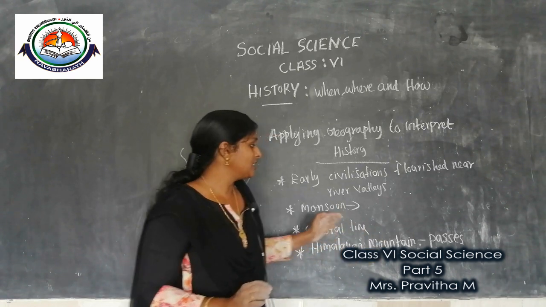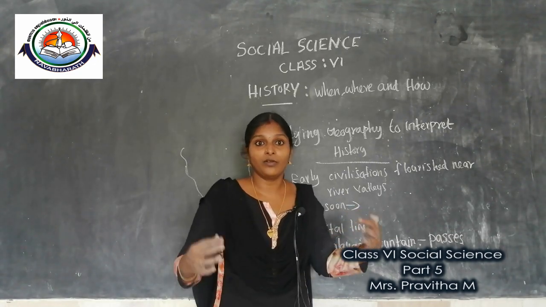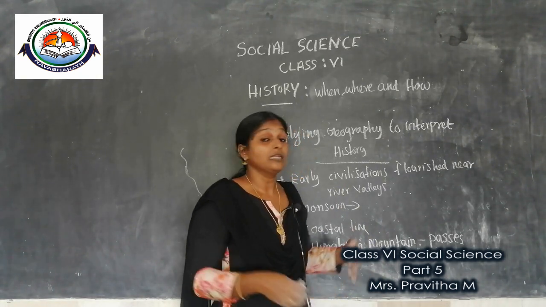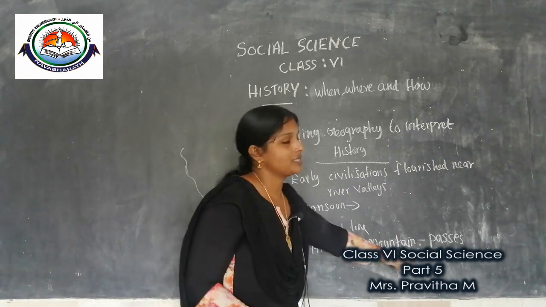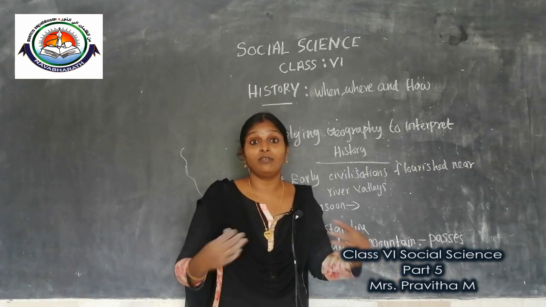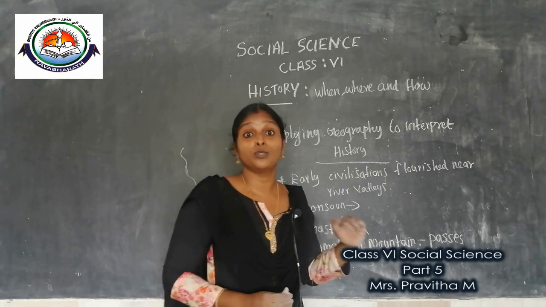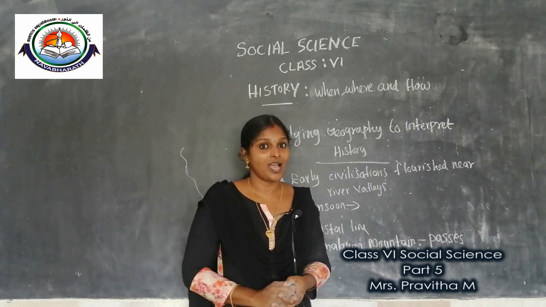So these passes helped the traders, invaders and immigrants who came to India. We will study mountains and passes in geography. So this geographical concept is also used to interpret history. I think you got an idea, children.